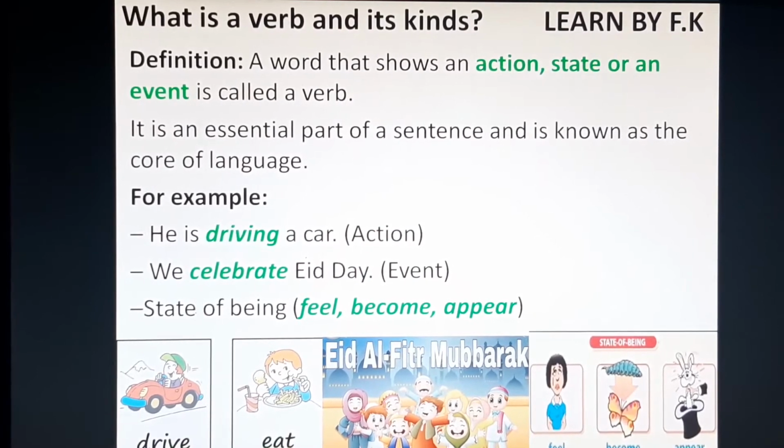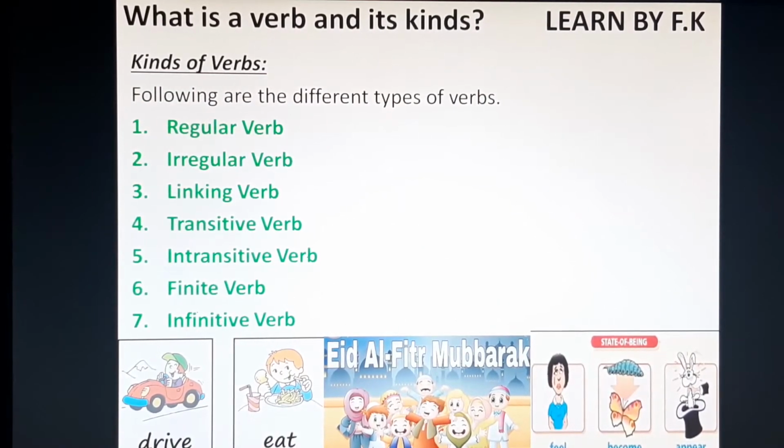Now we move to the kinds of verb. These are all the kinds of verb which you will study in depth in the next slides. Number one is regular verb, second is irregular verb, third is linking verb, fourth is transitive verb, fifth is intransitive verb, sixth is finite verb, seventh is infinitive verb.